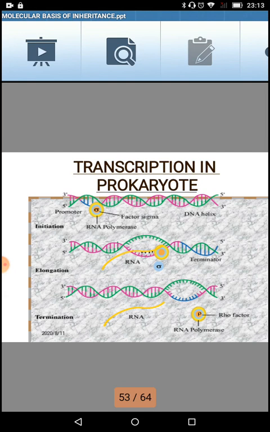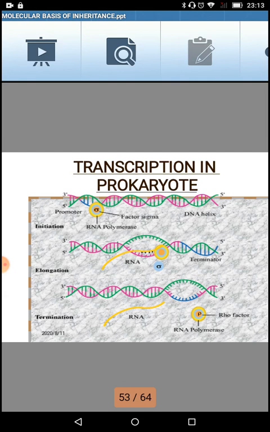In today's session, we will look into the transcription happening in prokaryotes and eukaryotes, and how they are different and how they are similar to each other. Let's start with the transcription in prokaryotes. Before I go to the following slides where the whole process of transcription in prokaryotes is noted down, let me first make you understand the process of transcription with the current slide which is projected.